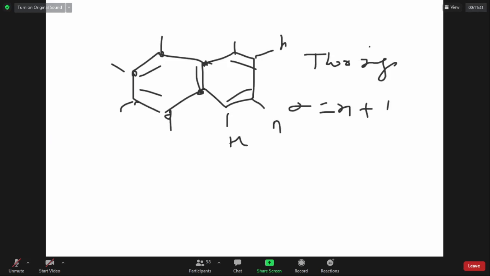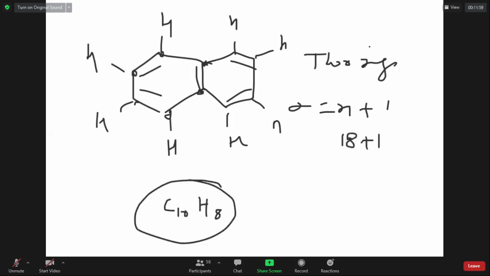So what is the formula of this molecule called naphthalene, which is used as a moth repellent, kept in toilets, in metro stations and all? Its formula is C10H8. Because it has 2 rings, the number of sigma bonds is equal to number of atoms plus 1. Are we very clear on this idea?